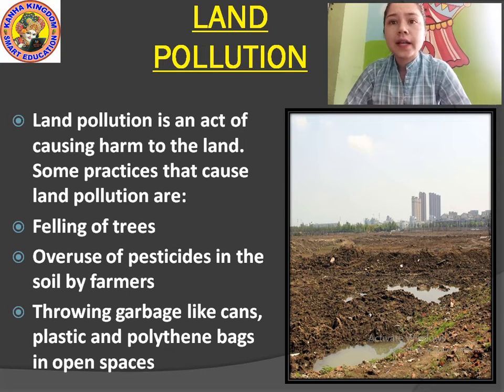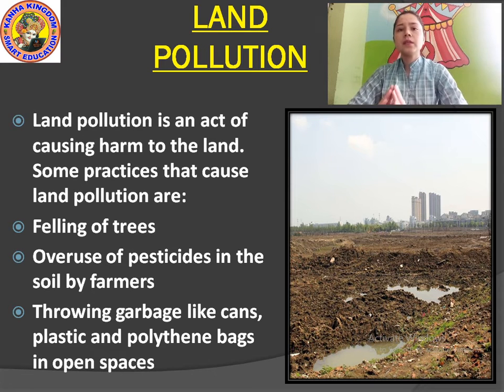Some practices that cause land pollution are felling the trees. Understood what is land pollution? It is an act of causing harm to the land.